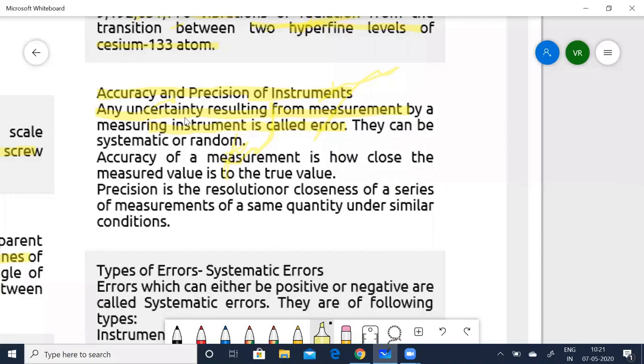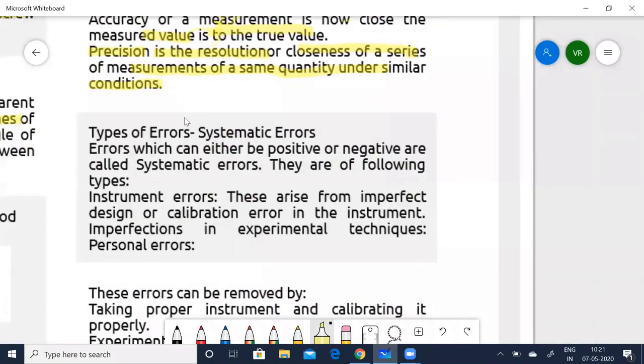It can be either systematic or random. Whenever it is systematic, you call it a systematic error, and when it is random, you call it a random error. Accuracy of a measurement is how close the measured value is to the true value. Precision is the resolution or closeness of a series of measurements of the same quantity under similar conditions. Next, types of errors. As I told you, there are two types of errors: systematic errors and random errors.